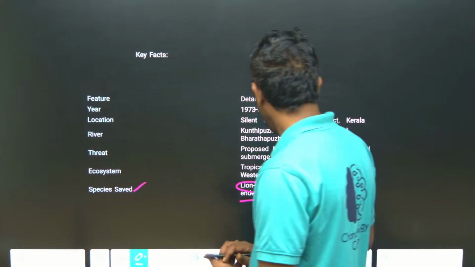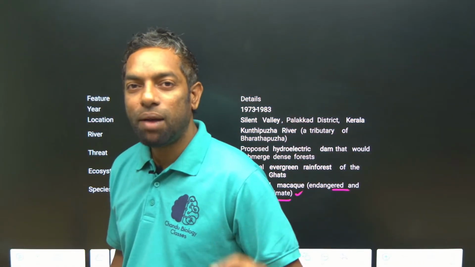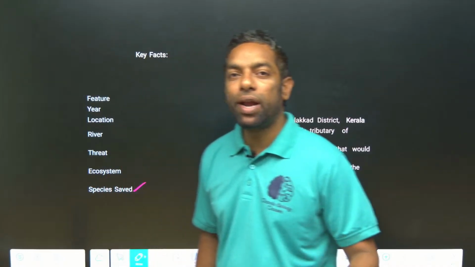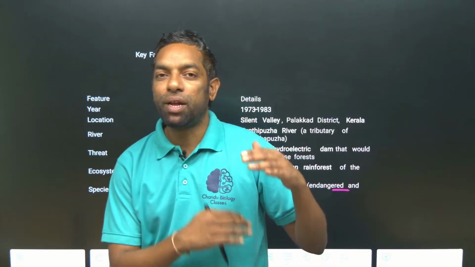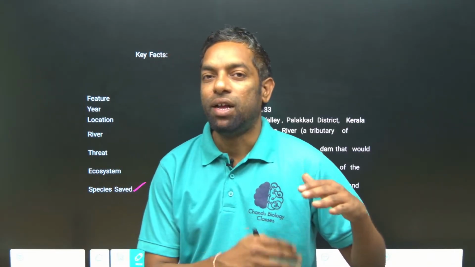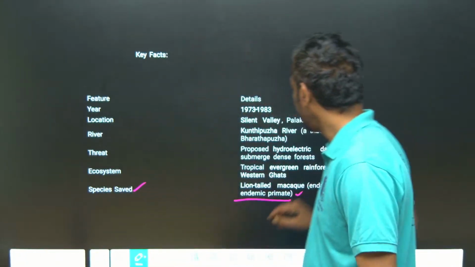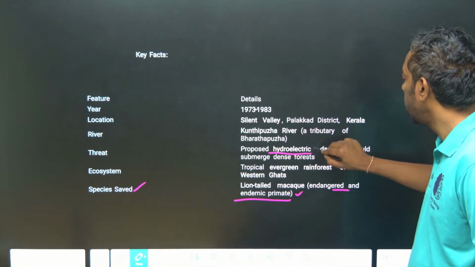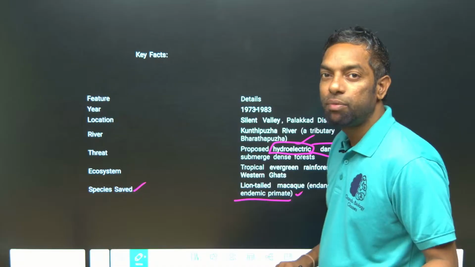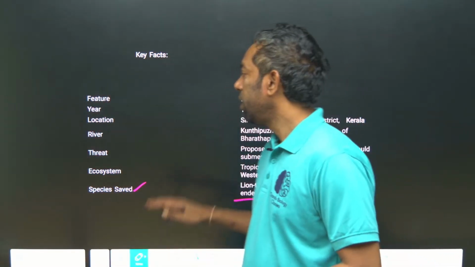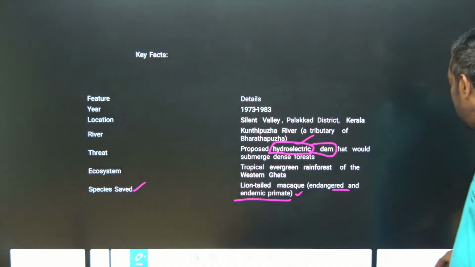The lion-tailed macaque is an endemic primate and endangered species, located in the tropical evergreen forest in Kerala, in Silent Valley. Silent Valley is the tropical evergreen forest that would be destroyed by the hydroelectric project. The dam to be constructed here would disturb that forest, and in that way the Silent Valley Movement took place.